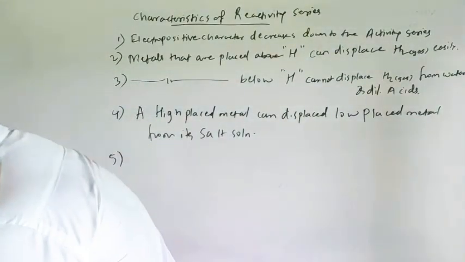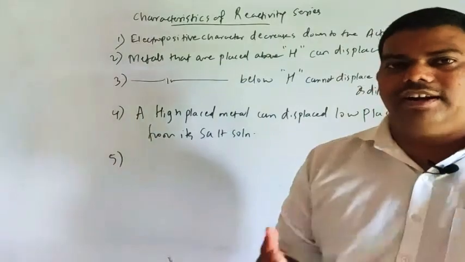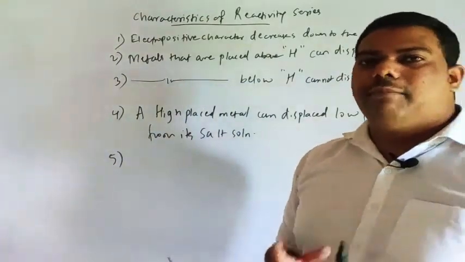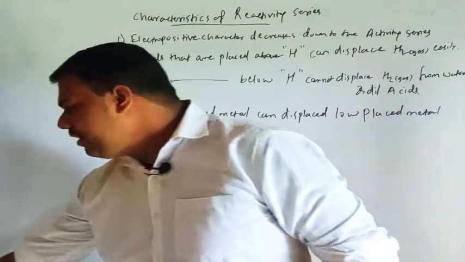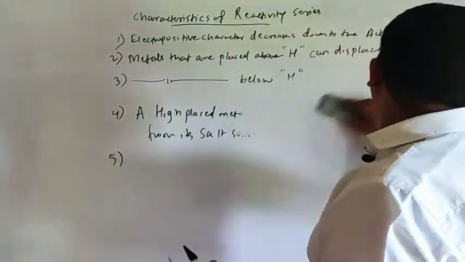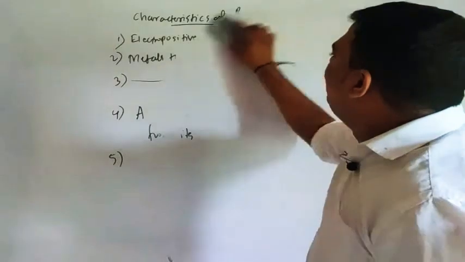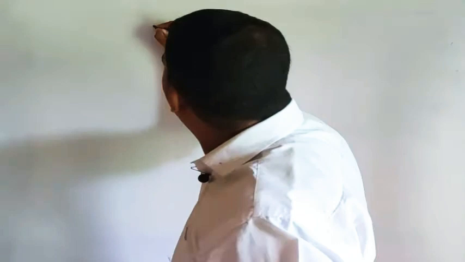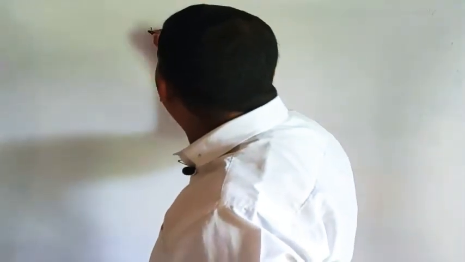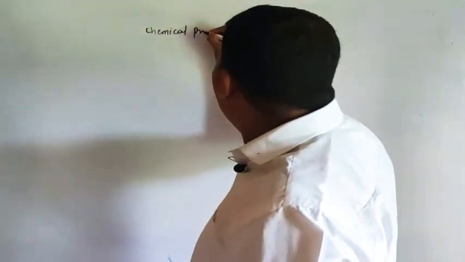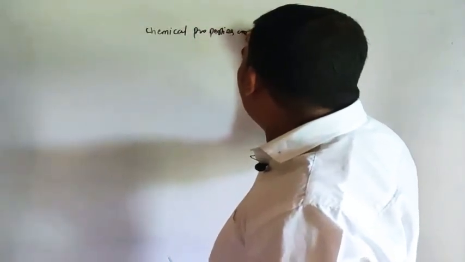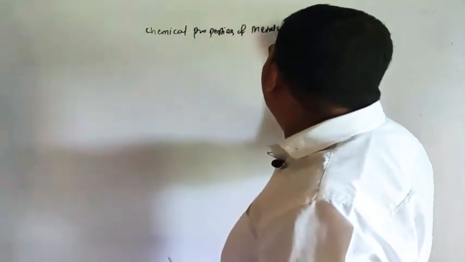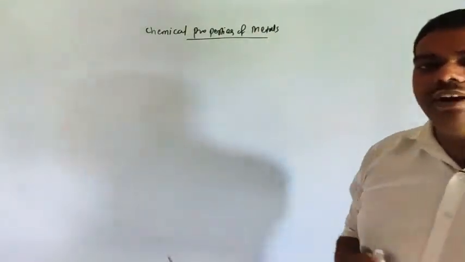Now we will discuss our next part after reactivity series, that is chemical properties of metals. So see, chemical properties of metals.